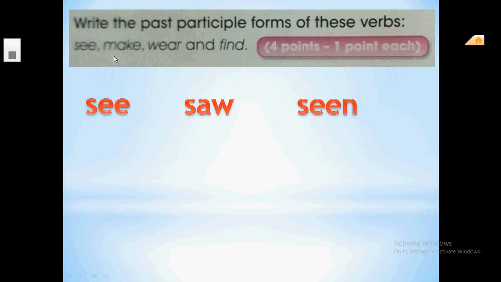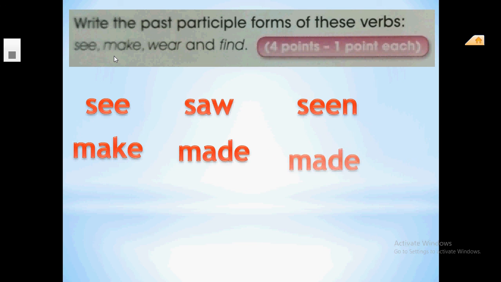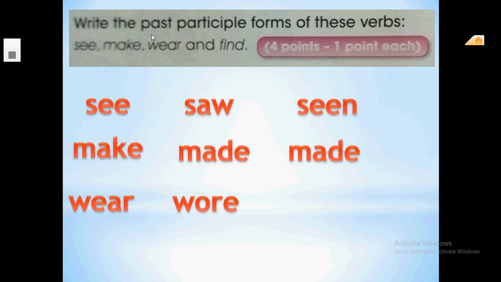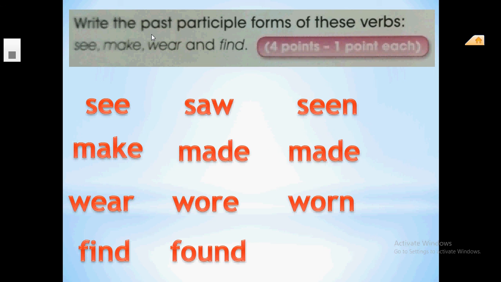The second verb is make. Make, made, and the past participle is made also. That's good, guys. Wear: in the past, wore, and the past participle, worn. The last verb, find: in the past, found, and the past participle, found.